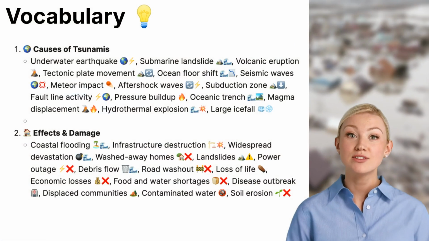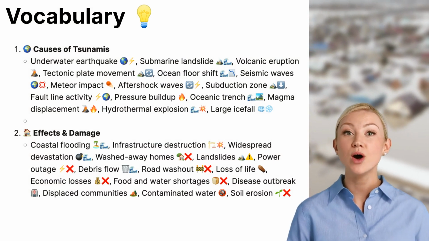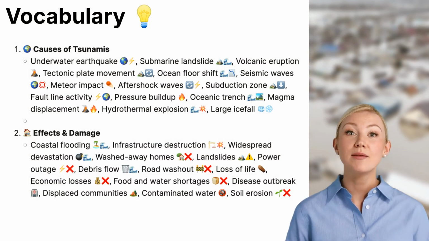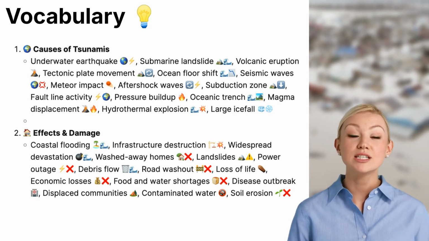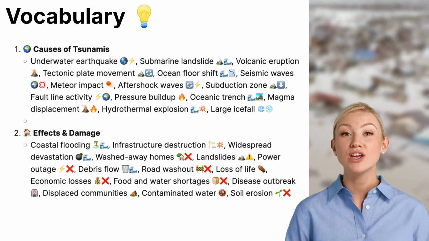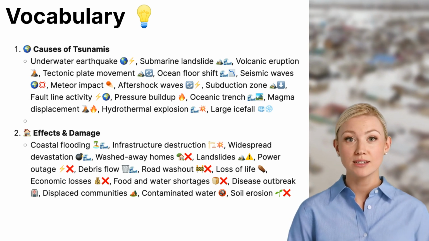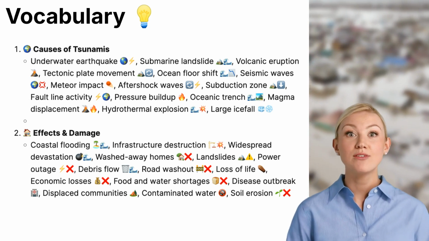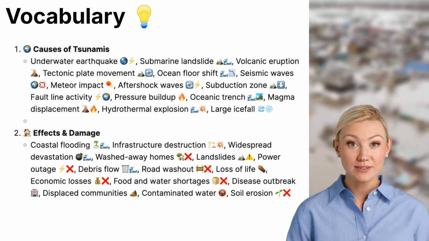Let's go over some essential vocabulary. 1. Causes of tsunamis. Underwater earthquake. When an earthquake happens beneath the ocean, it can cause the seafloor to rise or fall, displacing water and creating a tsunami. Submarine landslide. Large underwater landslides can generate powerful waves that turn into tsunamis. Volcanic eruption. When a volcano erupts near or under the ocean, it can trigger massive waves.